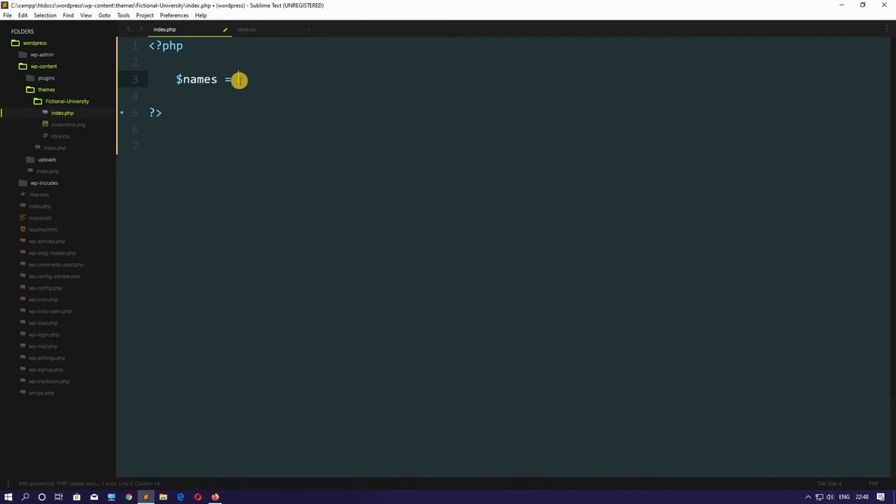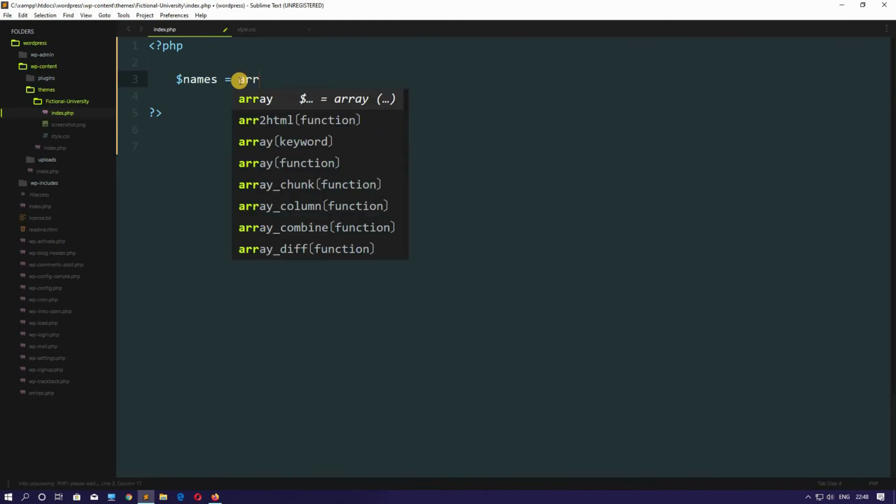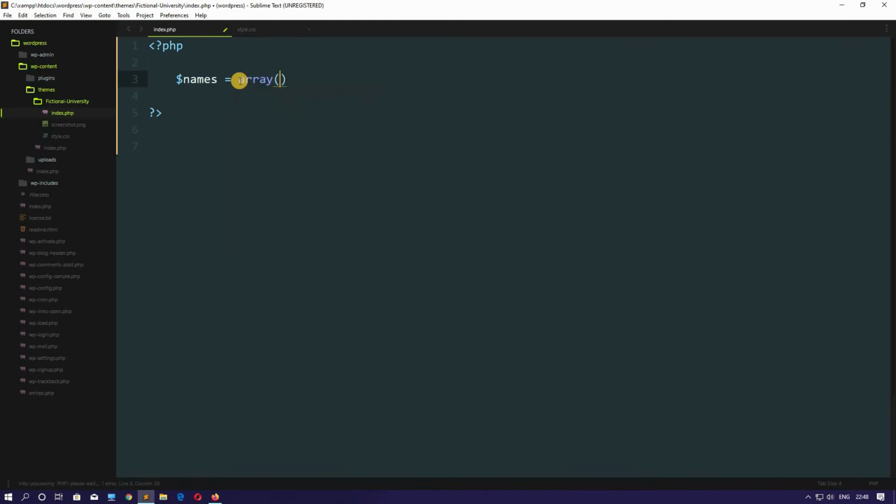So to store a collection of names, we will do it in an array. So how will we write an array? Like this. array, then the first bracket, and inside here we will write the names.